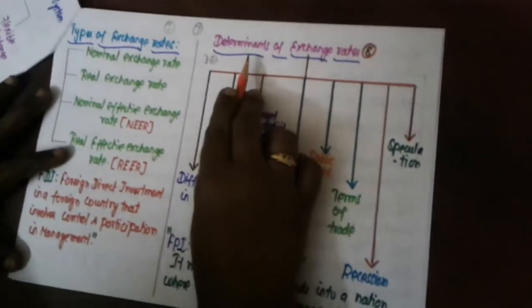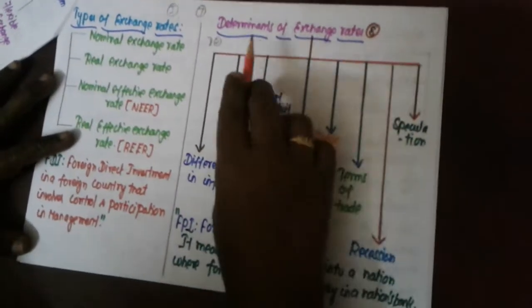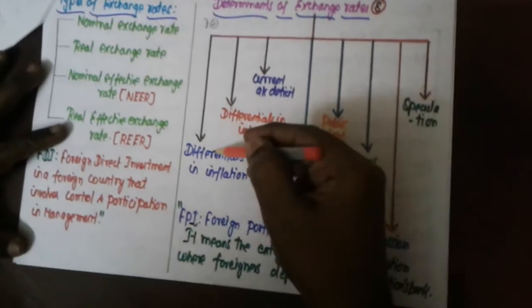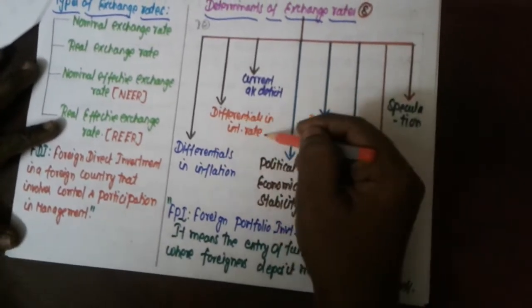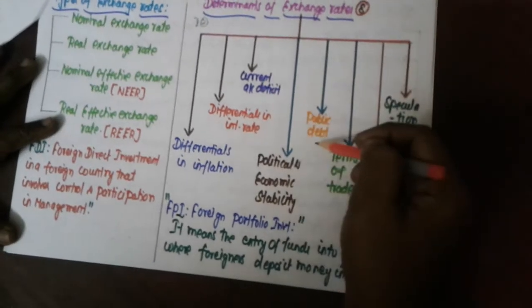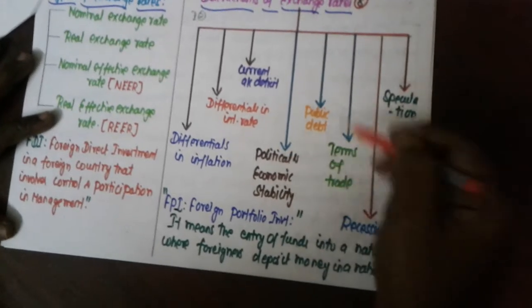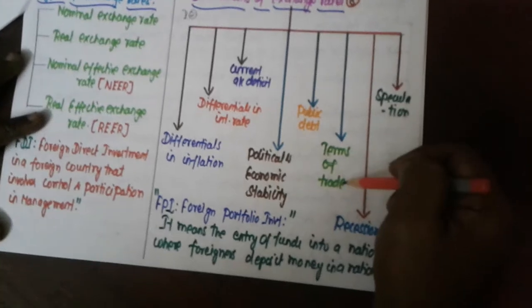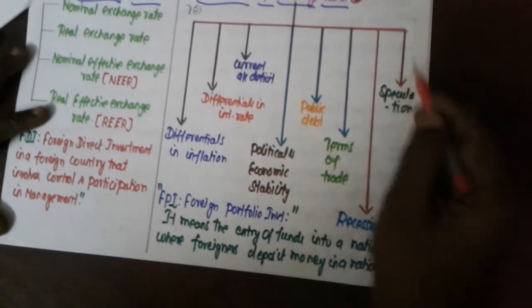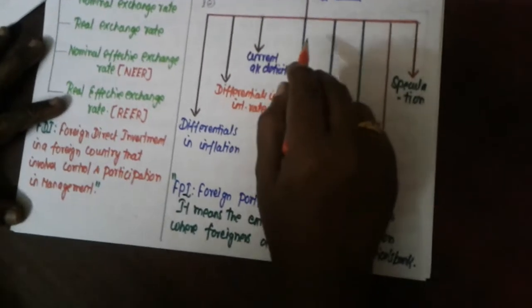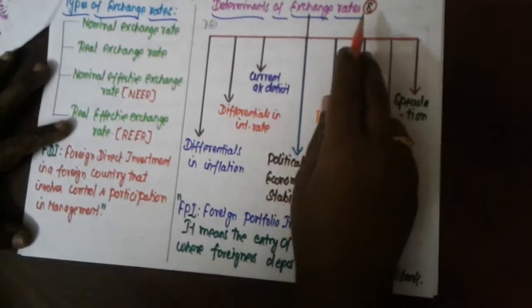And next one, determinants of exchange rate. What are the things? First one, differentials in inflation, differentials in interest rate, current account deficit, political and economic stability, public debt, terms of trade, recession, and last but not the least, speculation. These are the main important determinants of exchange rate. How many points are we having?